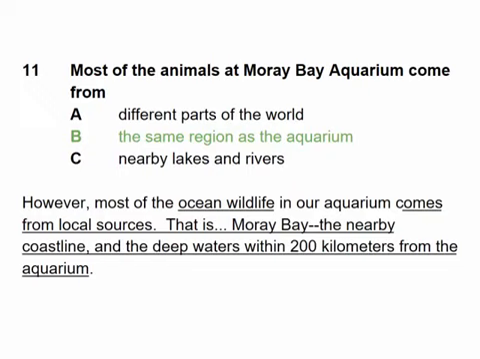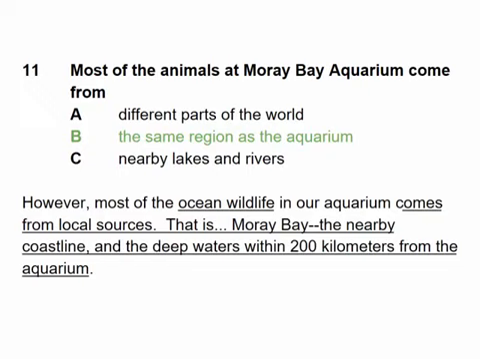Notice that the speaker said that this is ocean life. So this is ocean wildlife, and it comes from within 200 kilometers from the aquarium. That's why B is correct. It's the same region. The region is the general area surrounding the aquarium.